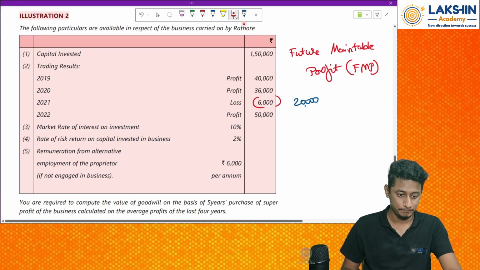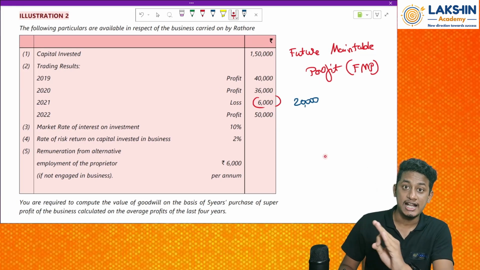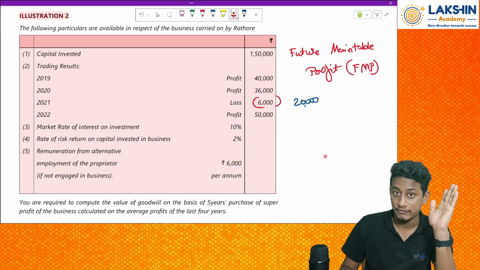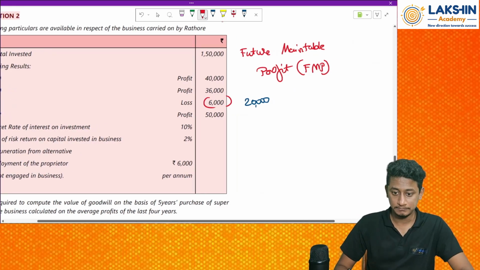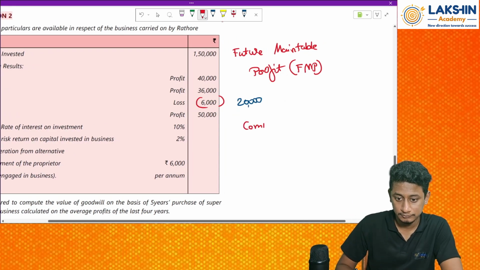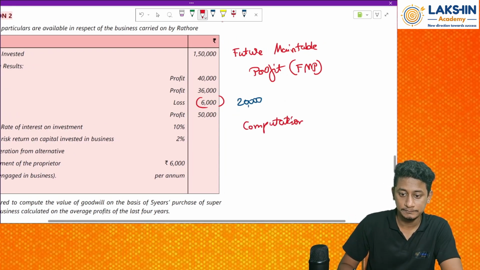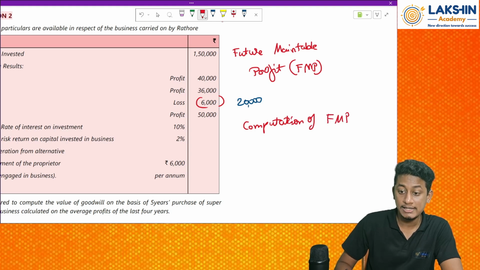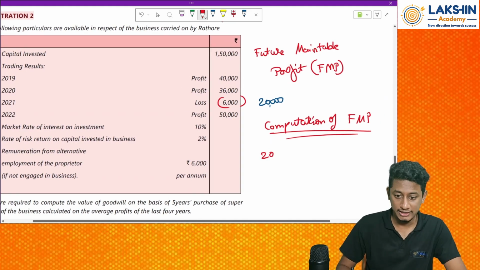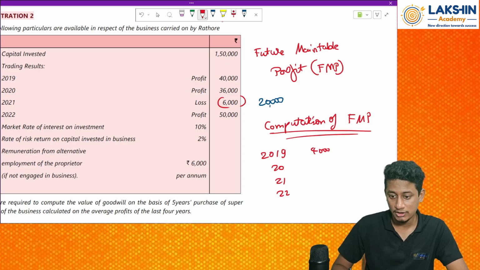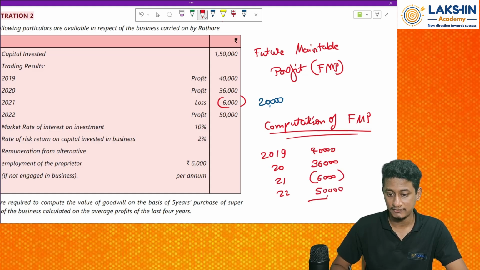How to do it? See, in this question, there are no uncertain transactions given to you, so we are good with it. Okay, so let's start. First of all, I have done all the profits. Computation of future maintainable profits, FMP. For the years 2019, 20, 21, 22, what are the profits given? 40,000, then 36,000, less 6,000, and 50,000 rupees, because in one year there was a loss, right?